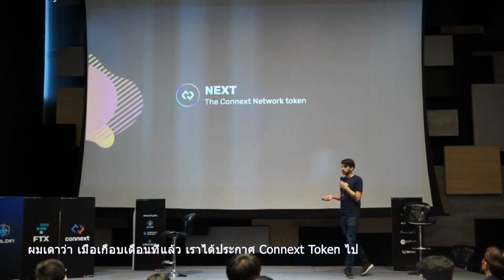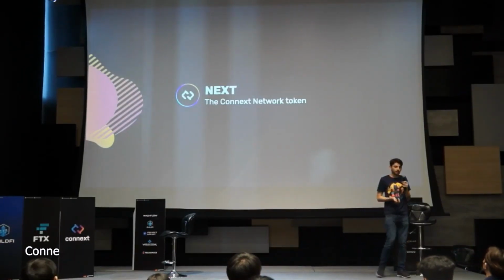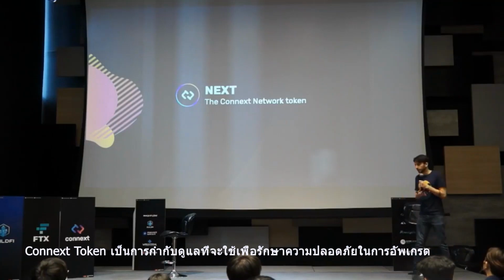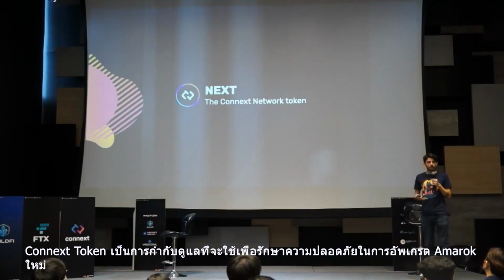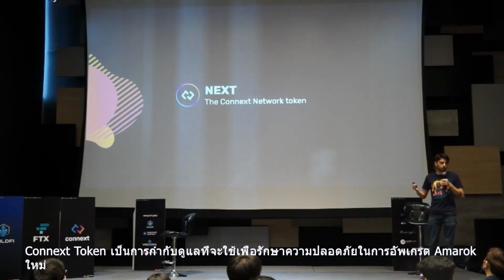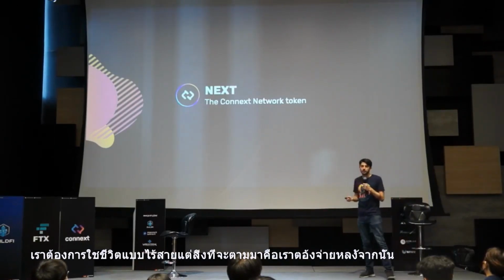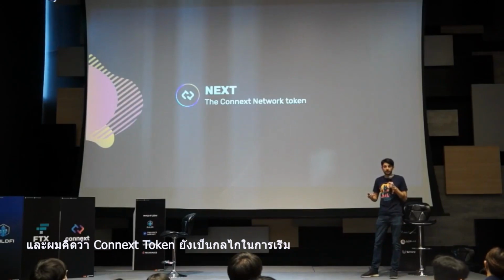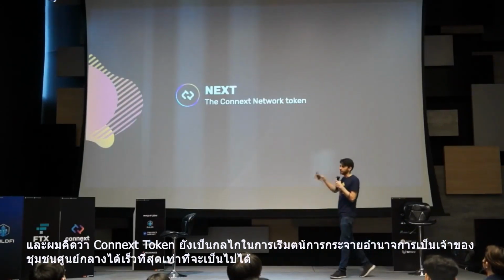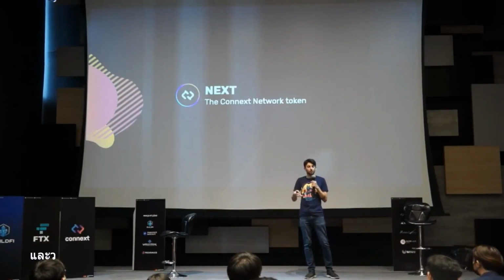It's almost a month ago now that we announced the Connext token. The Connext token is a staking and governance token that will be used to secure the new Amarok upgrade. We won't go live with staking right away, we'll go live with a whitelist, but that will follow pretty quickly afterwards. And I think the Connext token is also our mechanism to start decentralizing to this community ownership as fast as possible.